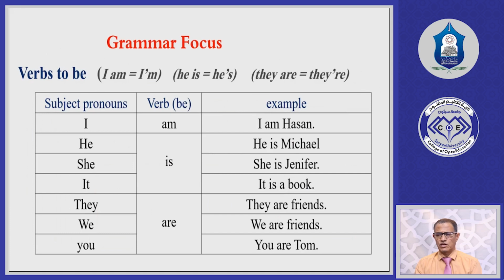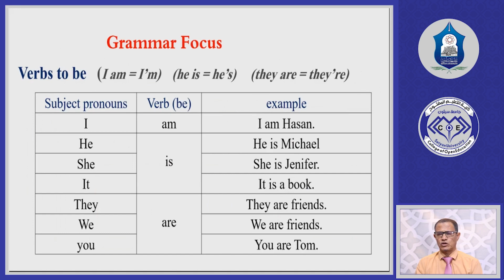Now we have some uses for these verbs, and they are very important in English because they are used in different structures, and you have to know about using them. Now look, in this table, this chart, we have 3 columns.